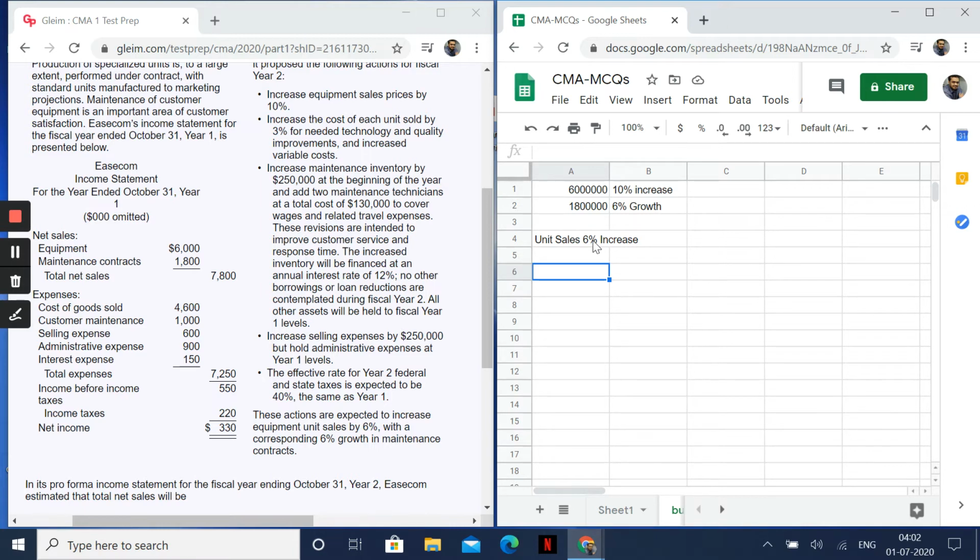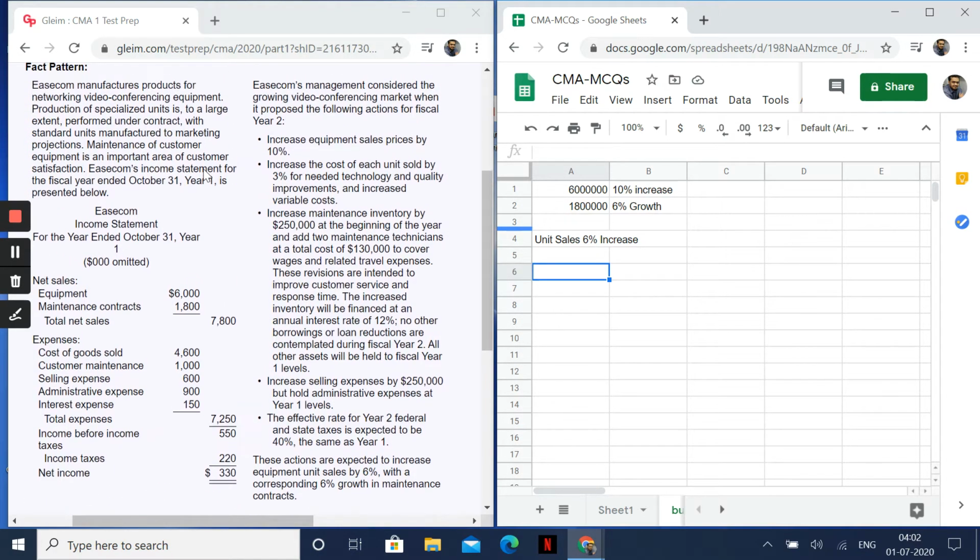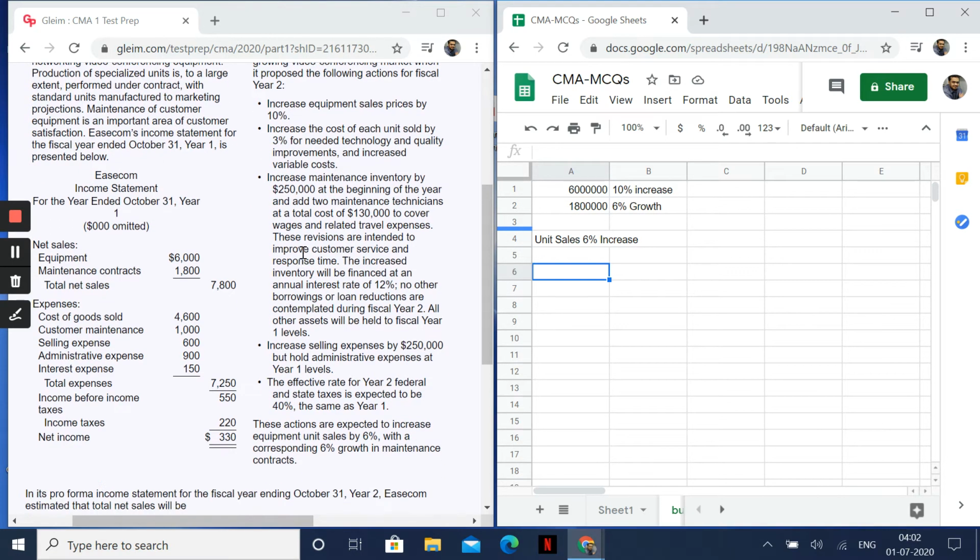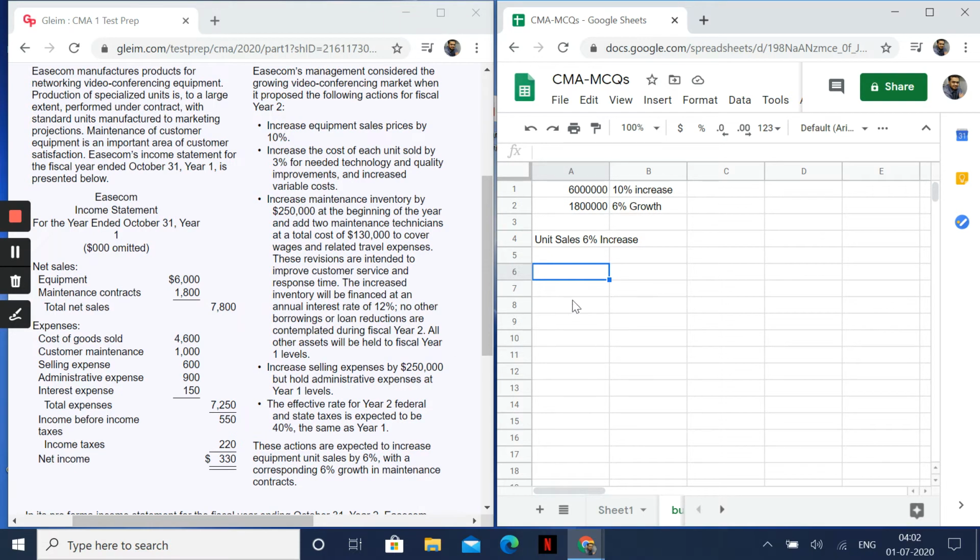What is my sale price per unit right now? Is it given anywhere? First of all, let me check. Nowhere is it given. So let us estimate our own sale price and how many units are sold. I have to increase my sale price per unit, and also the volume of sales must increase. Currently my sales are 6 million.